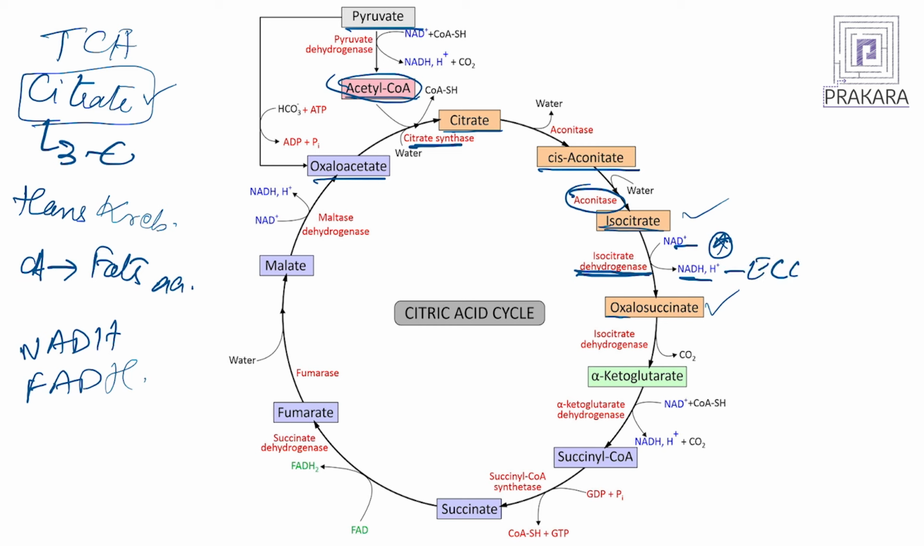Now, oxalosuccinate gets converted into alpha ketoglutarate, yet another very important intermediate of the TCA cycle, because alpha ketoglutarate is a precursor for the synthesis of many amino acids. Then, alpha ketoglutarate undergoes another dehydrogenation reaction where one more molecule of NADH is synthesized, giving rise to succinyl coenzyme A. Now, succinyl coenzyme A, another important intermediate of the TCA cycle, gets converted into succinate.